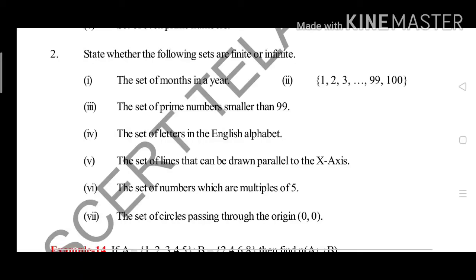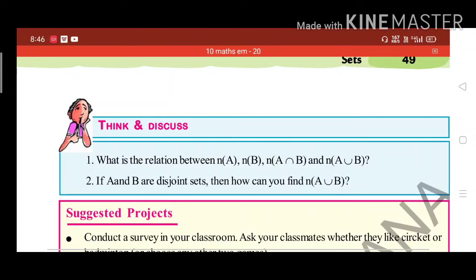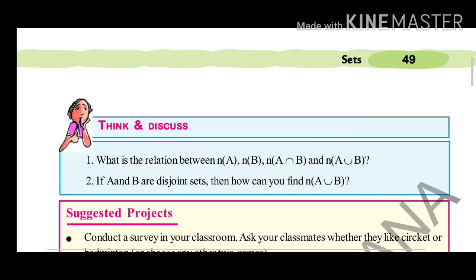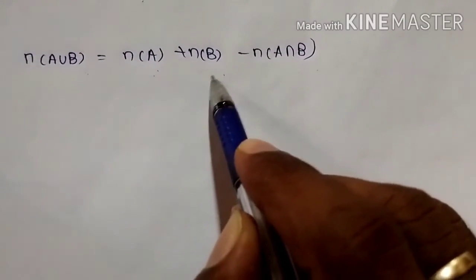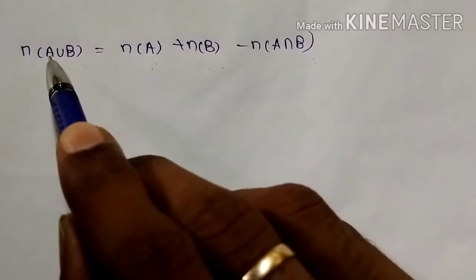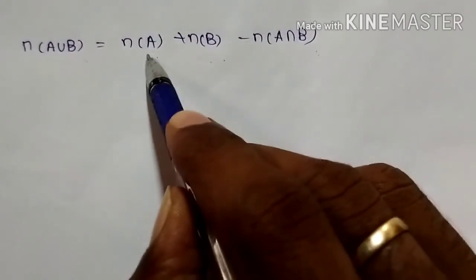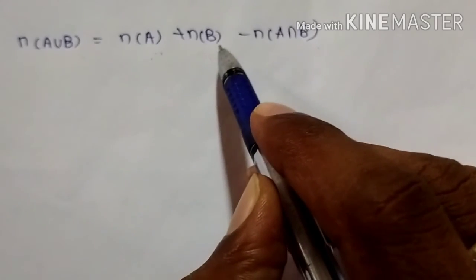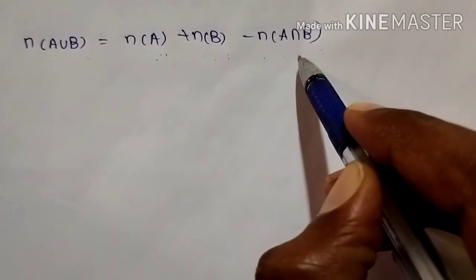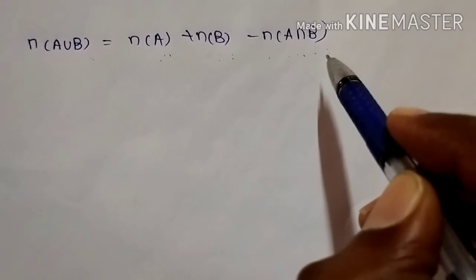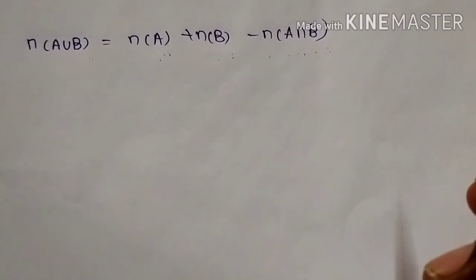In this way we have completed chapter 2, sets. And you can remember the relation between n(A), n(B), n(A intersection B) and n(A union B). Now you can see the formula: n(A union B) is equal to n(A) plus n(B) minus n(A intersection B). That means the number of elements in A union B is equal to the number of elements in A plus the number of elements in set B minus the number of elements in the intersection of A and B. This formula can be useful in objective type and essay questions.